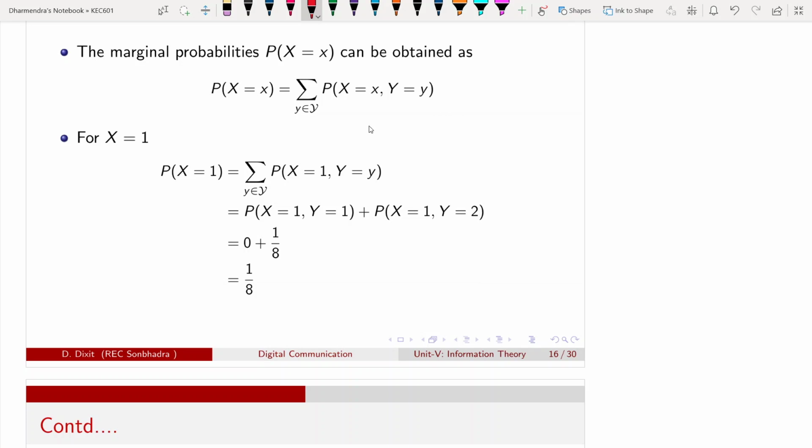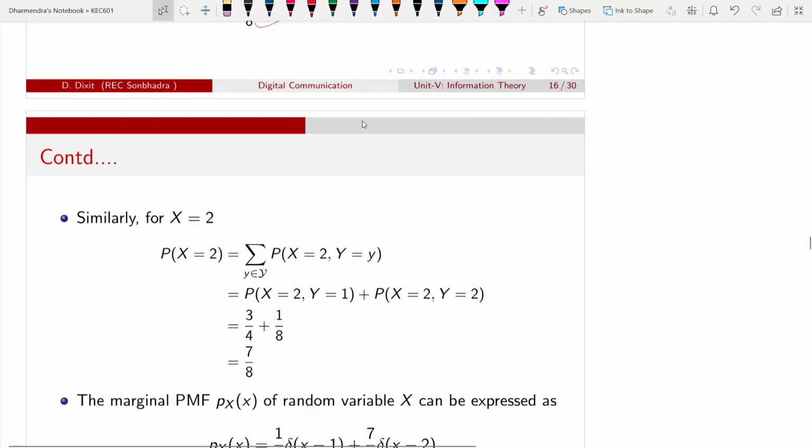Marginal probabilities can be obtained by summing this joint probability for all values of y, because I want the marginal probability of x. For example, capital X equal to small x equal to 1. So I have to sum these two probabilities. Capital X substituted, and then vary y. Y takes value 1 and 2. If you see from the table, this is 0 and this value in the table is 1 by 8. Okay, so the result will be 1 by 8.